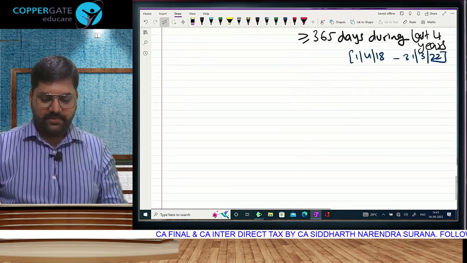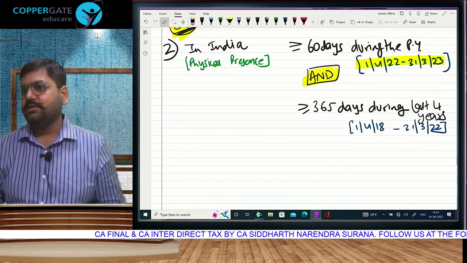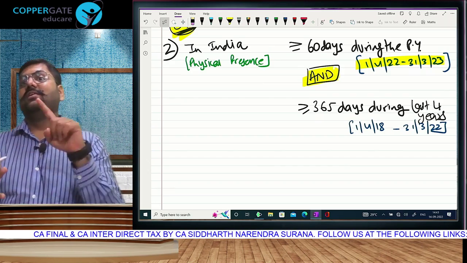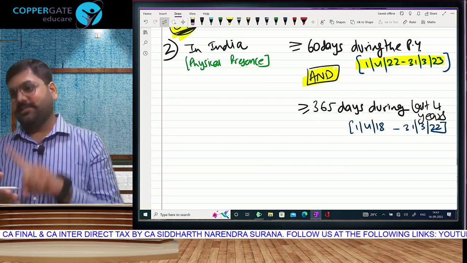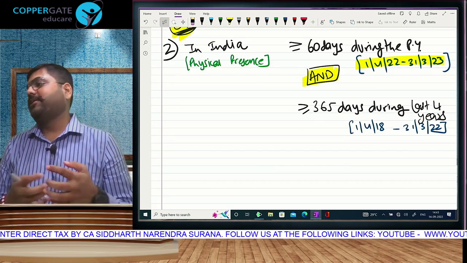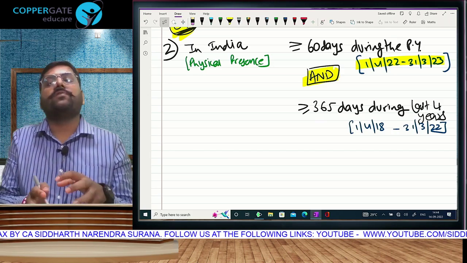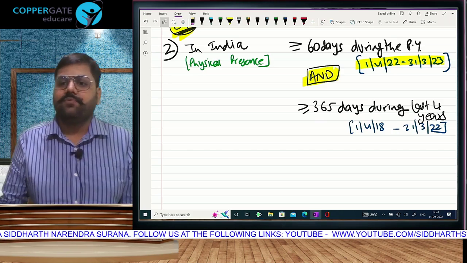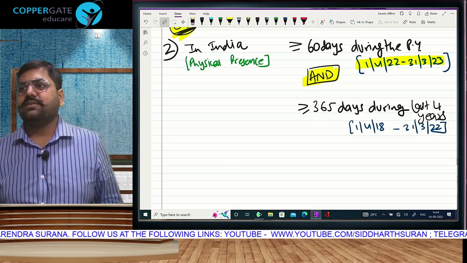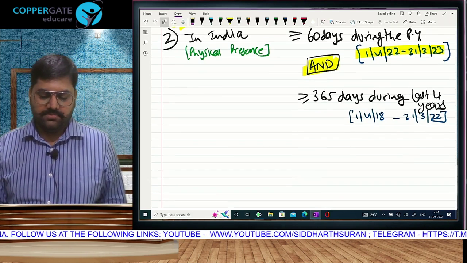तो ladies and gentlemen, ये था आपका second condition for making an assessee resident. First condition took so much time because equal to is covered, leap year or non-leap year, purpose, place, continuous, time, data, definition of India. It can change every year, lot of discussion. But now the discussion which we did for 182 is also applicable for 60 and also applicable for 365. Have you understood this? Very good.